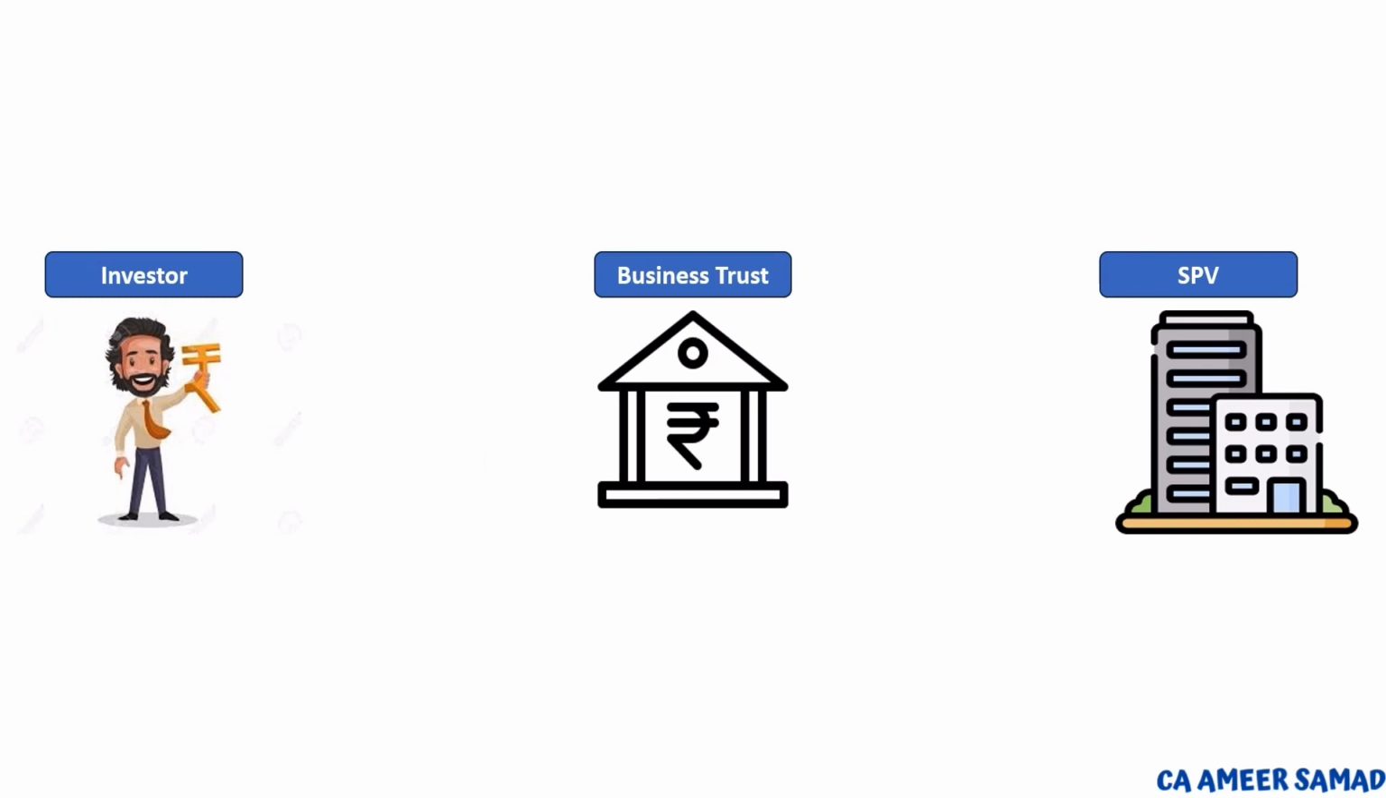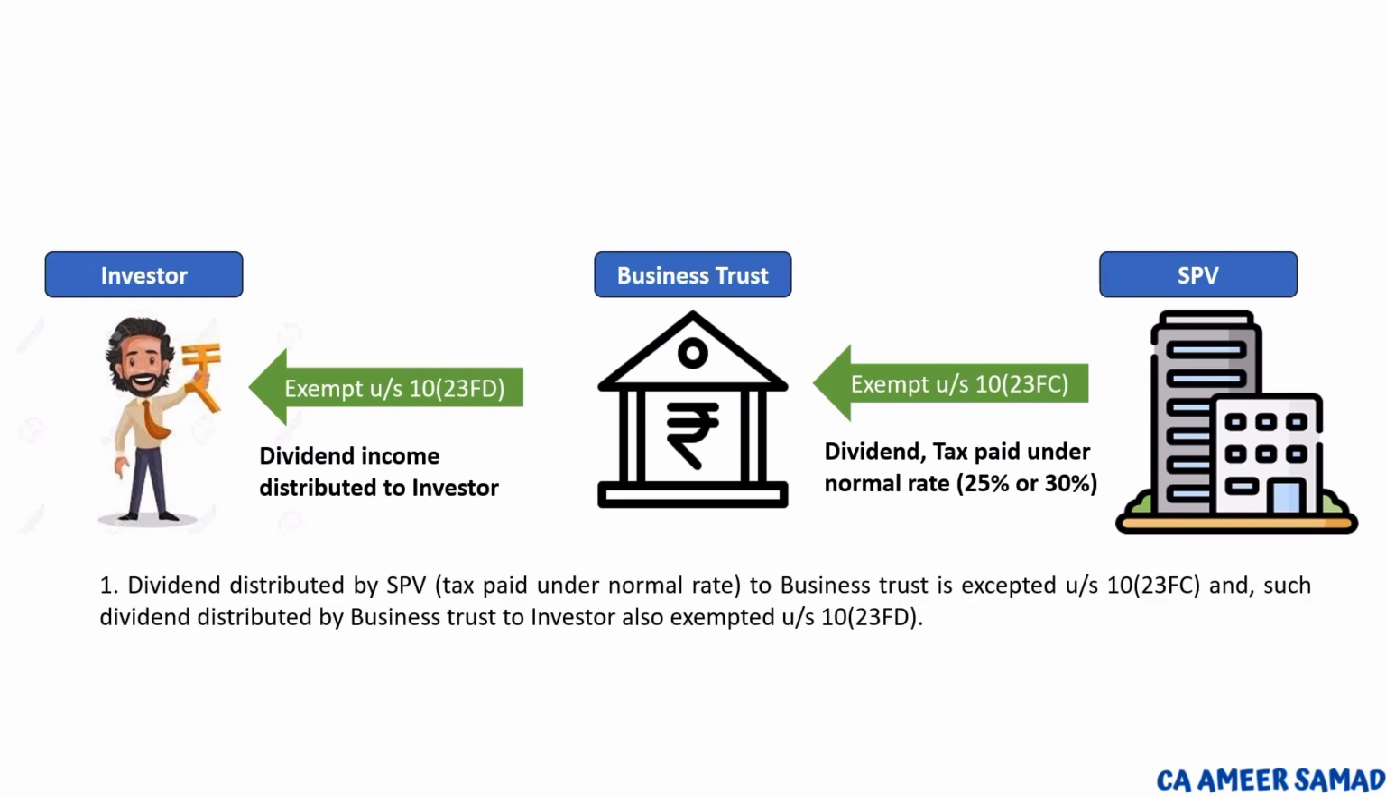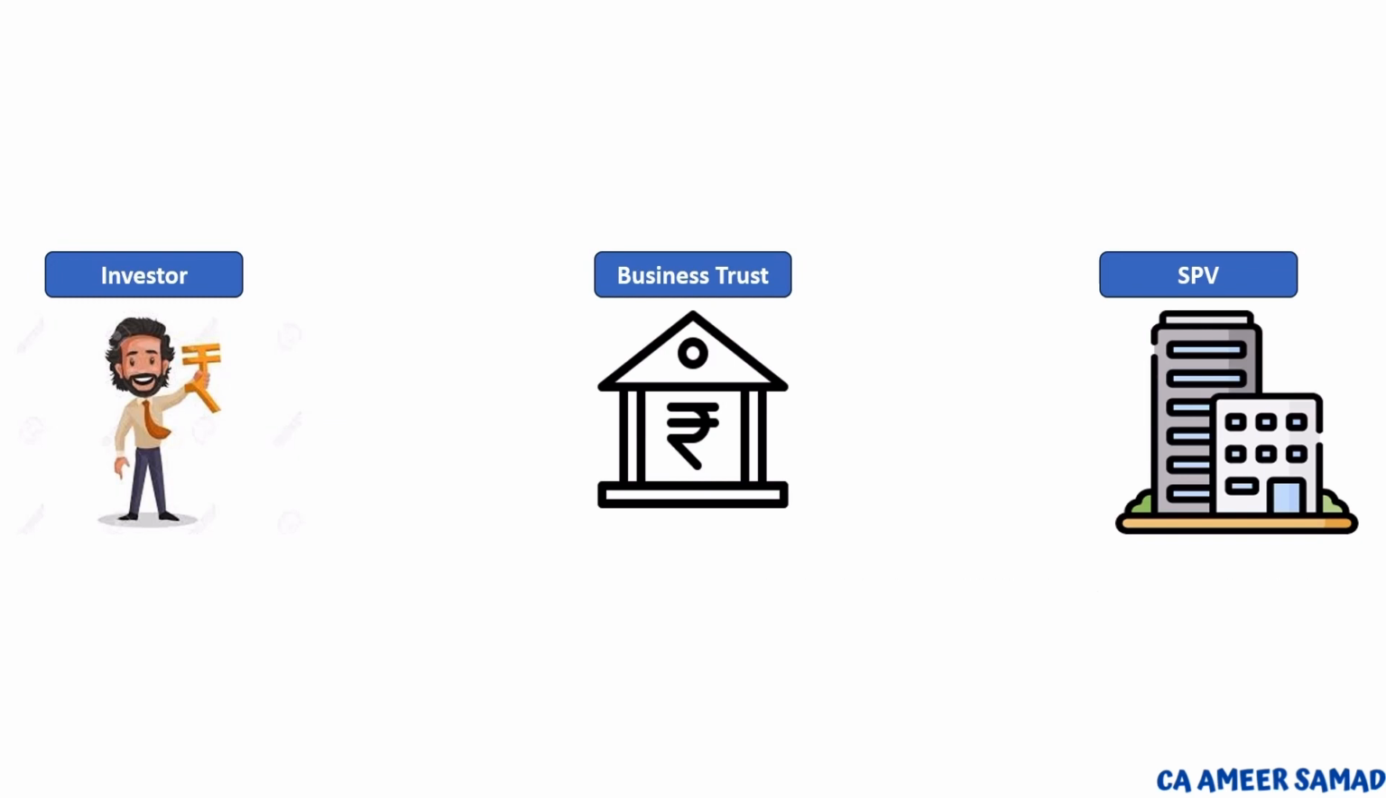If the SPV paid tax under the normal rate, that is 25% or 30% depending upon the turnover in the previous year, and distributed dividend to the business trust, then it is exempted under section 10(23FC). When the business trust redistributes this income to the investor, the same is exempted in the hands of the investor as well under section 10(23FD).